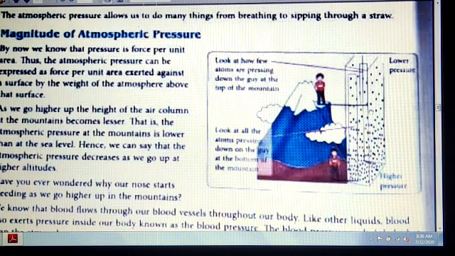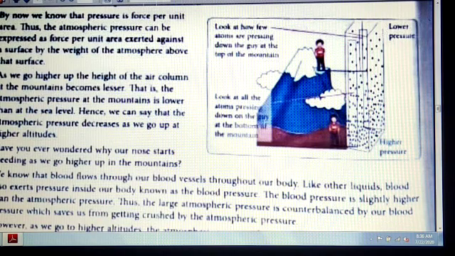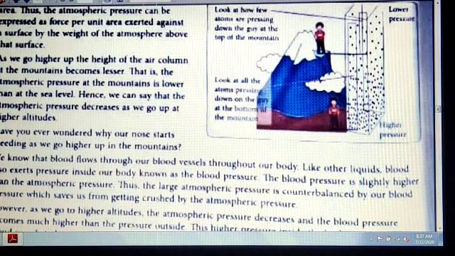Now one question is given here: why does our nose start bleeding as we go higher up in the mountains? The blood flows through our blood vessels throughout our body. Blood circulation is there. Similarly, like other liquids, blood also exerts pressure inside the body, known as blood pressure. The blood pressure is slightly higher than the atmospheric pressure.